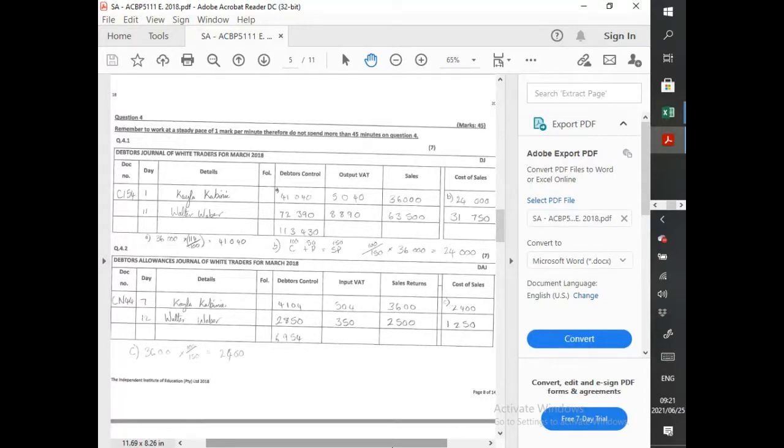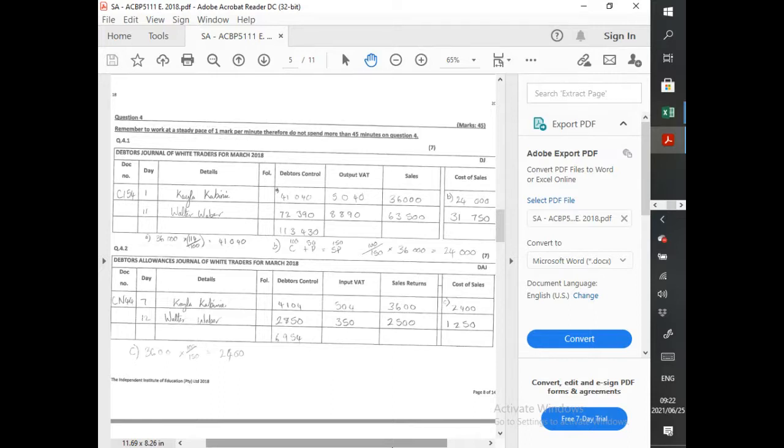Remember they said only total your debtors control, the rest don't total. And then we calculate our cost of sales. What did they tell us the markup was on there? For that transaction on the 7th, you would have to go to the transaction on the 1st, where we used 50% on cost.